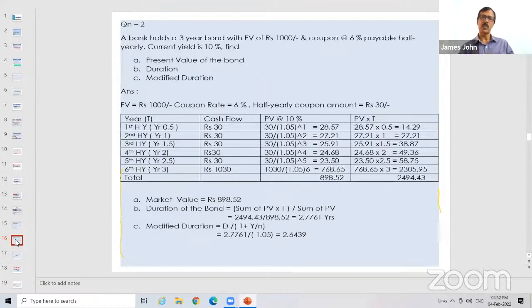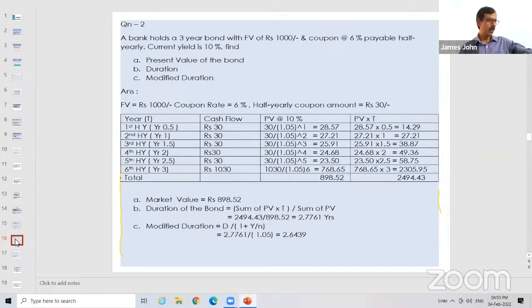So here the third question is what is the modified duration? How do you calculate modified duration? Duration by 1 plus y by n. Here what is n? If it is annual coupon payment, n is 1. If it is half yearly coupon payment, n is 2. If it is quarterly coupon payment, n is 4. Generally, either the bond will be annual coupon or half yearly coupon. If it is half yearly coupon, in the formula you can take n as 2. Therefore, here duration is 2.776, n is 2 and yield is 10%. So 2.7761 by 1.05, you get 2.6439.